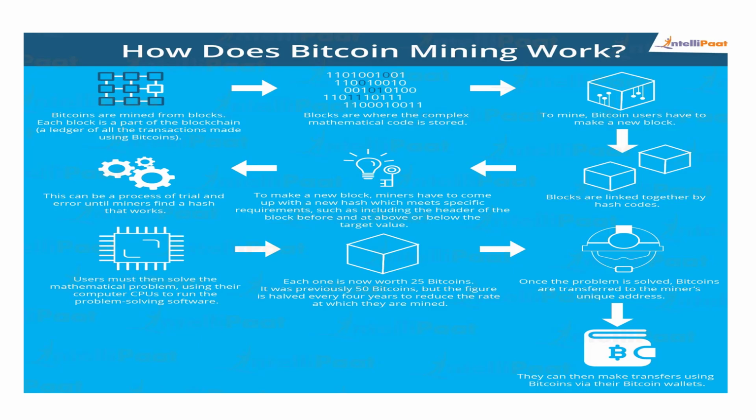Each one is now worth 25 bitcoins. It was previously 50 bitcoins, but the figure is halved every 4 years to reduce the rate at which they are mined. Generally, when it started it was 50 bitcoins, and now it is 25.